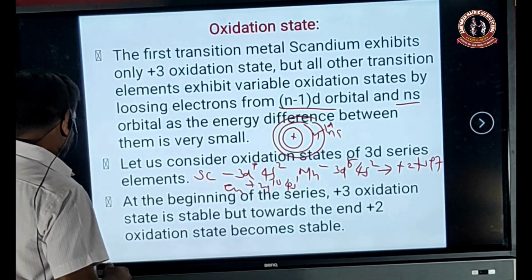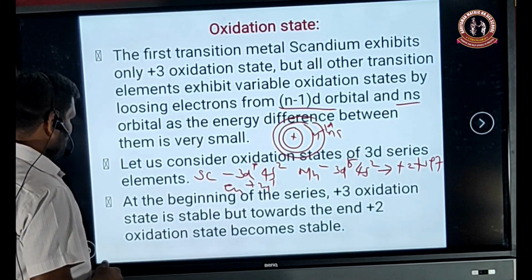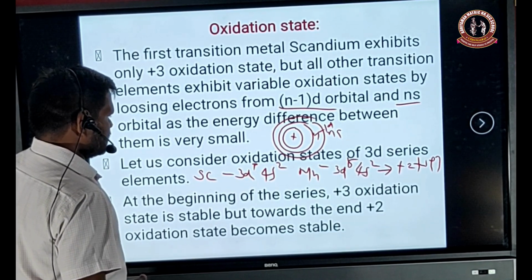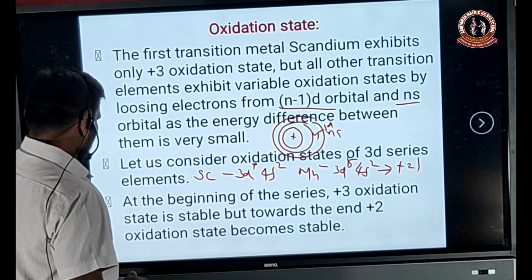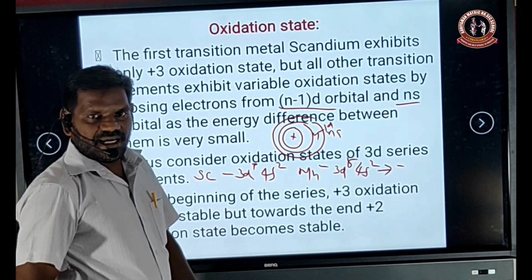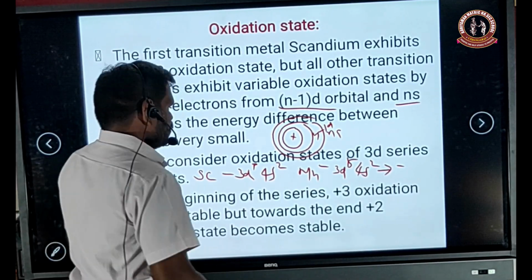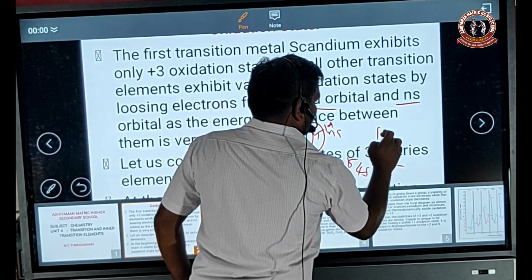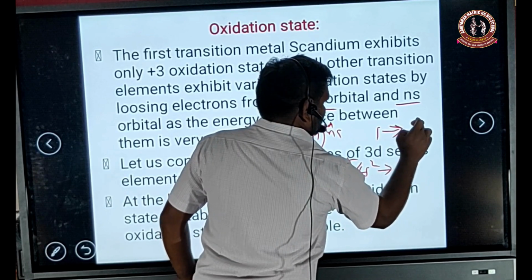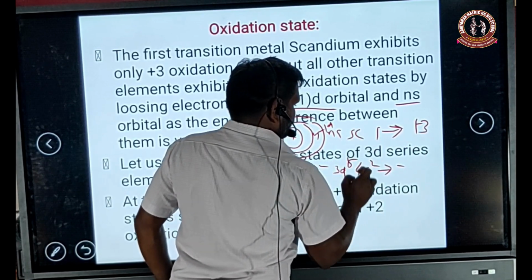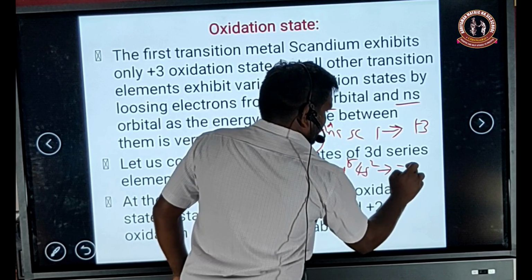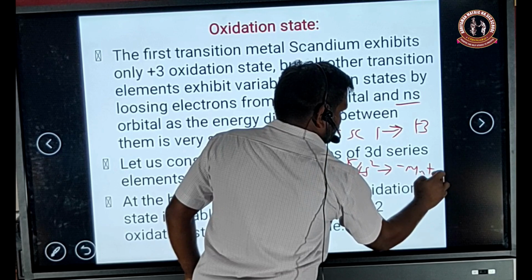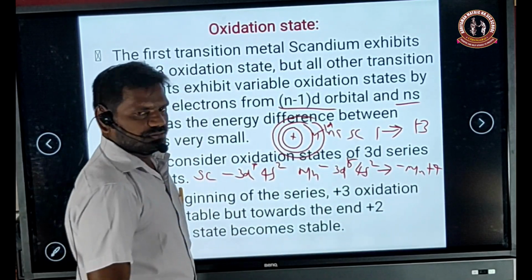Now we are seeing here, scandium has only 1 electron, manganese has 5 electrons, and copper has 10 electrons in it.